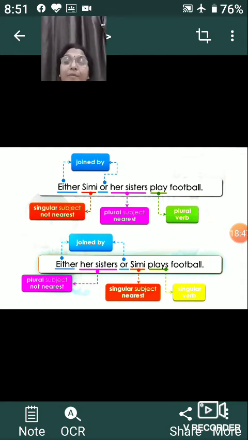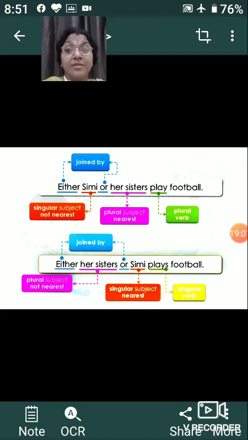If we interchange the places: either her sisters or Simi. In the previous sentence, either Simi or her sisters, because sisters is near to the word play, we kept play plural.